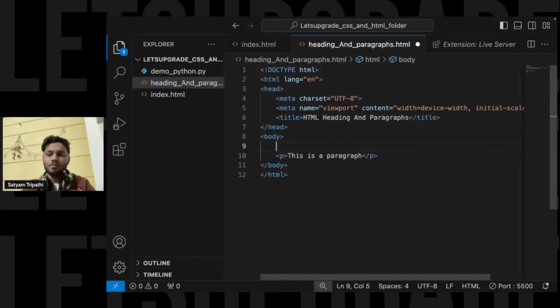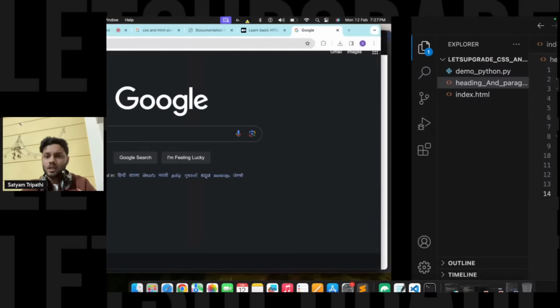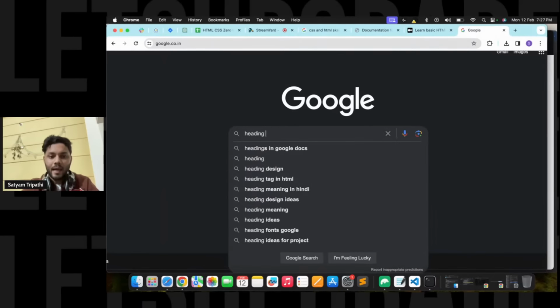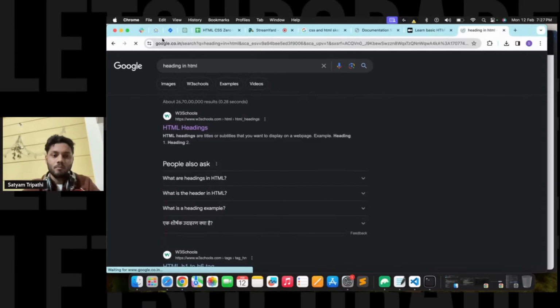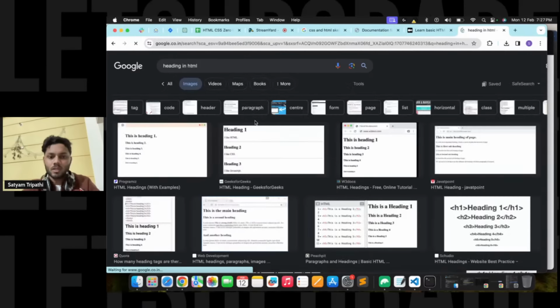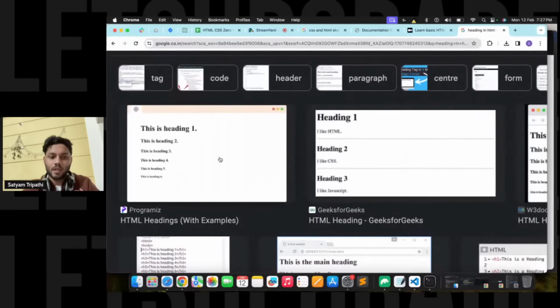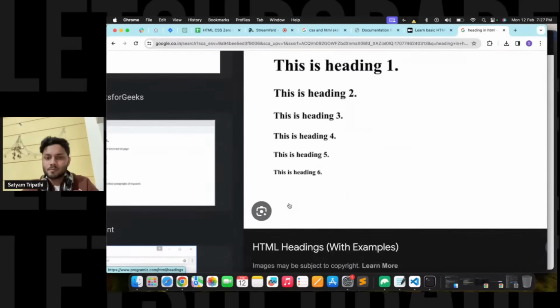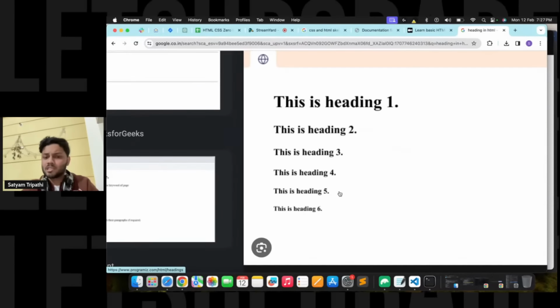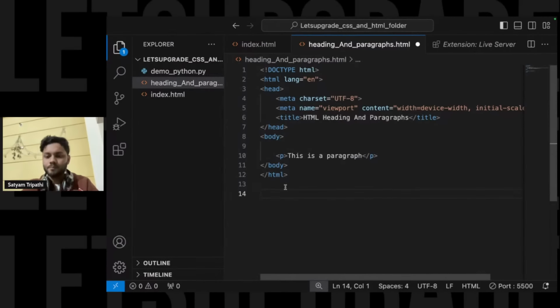So first of all, let me just show you, in headings, we have multiple headings. We have headings like H1, H2, H3, H4, H6. If I just show you over here, heading in HTML, this is how your headings will basically look. Some big headings, some small headings. So how do we create this? Let me just show you that over here.